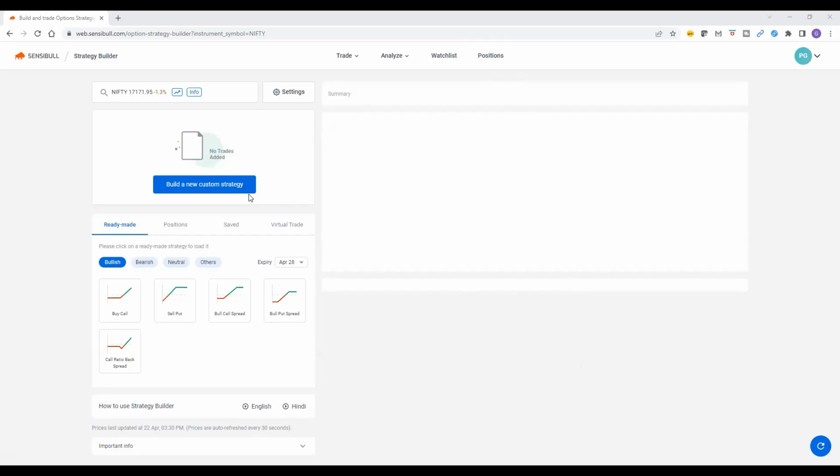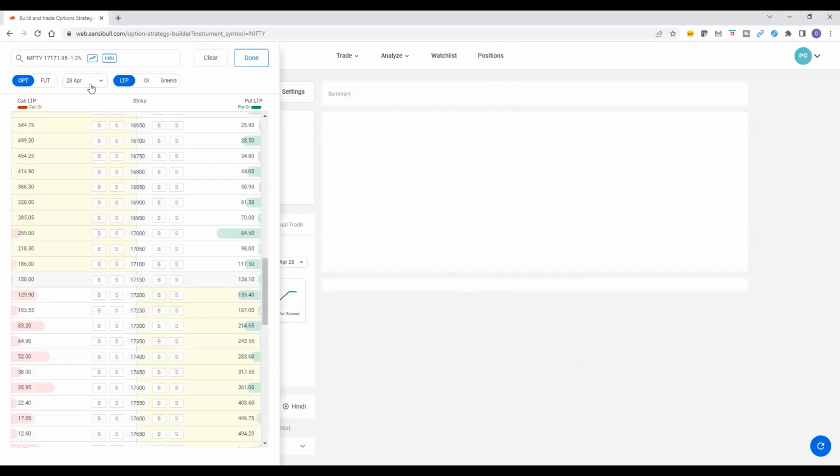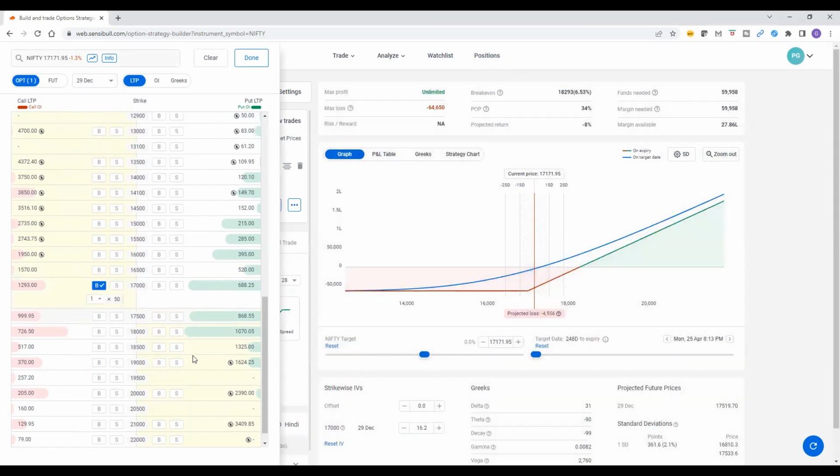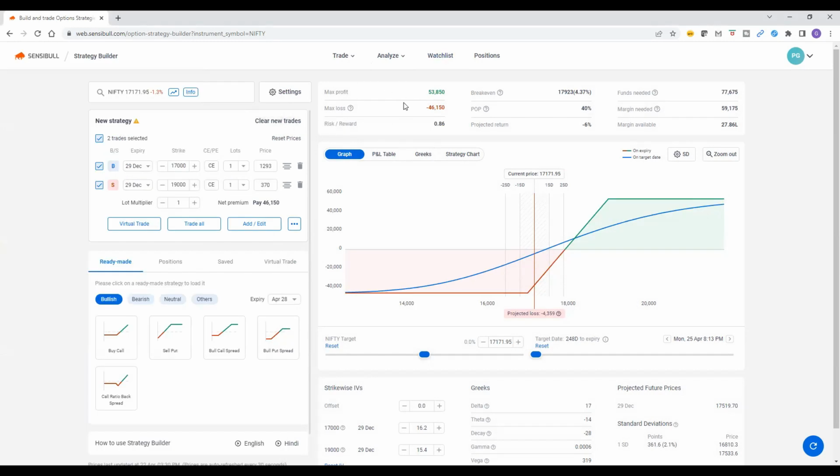So this is a strategy. I'm showing Sensibull, building a new custom strategy. Let's go to December month options. I'm buying the 17,000 call, which is at 1,293, and selling the 19,000 call, which is at 370. Max profit here is showing 53,850 and max loss 46,000. When do you get this max loss or max profit?